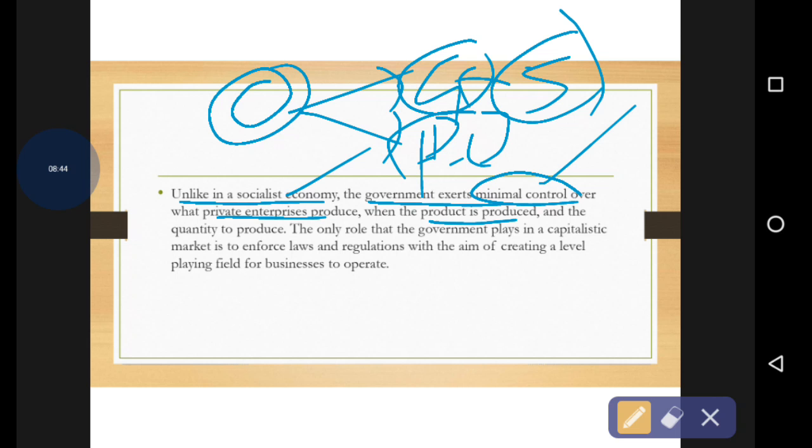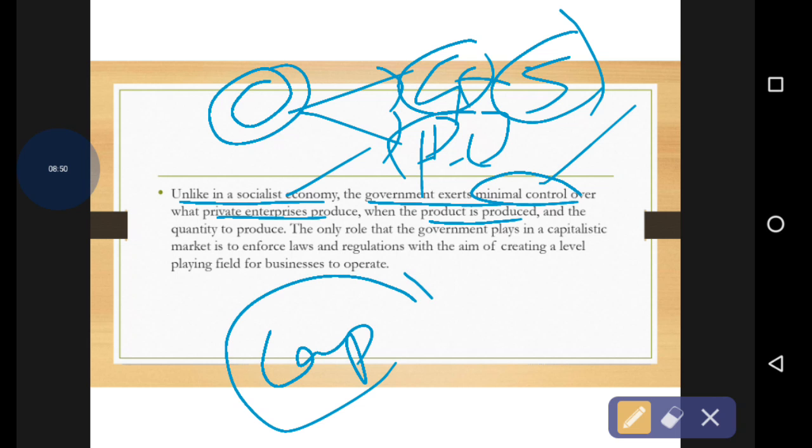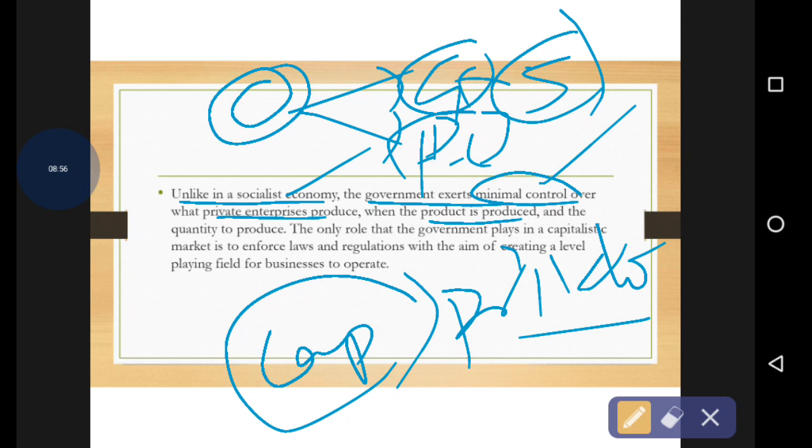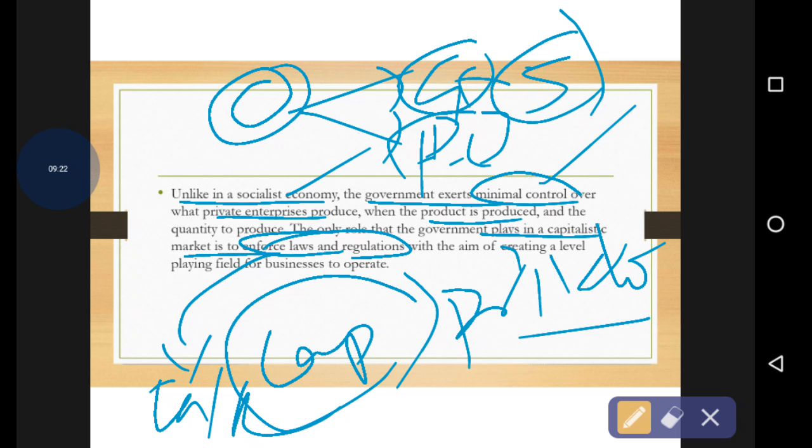But when the product is produced, in the capitalist society they don't have that much control over the private enterprises. There is only a little amount of regulations and rules, etc. That's why they don't have many restrictions to produce their goods and sell their goods in the market and gain profit making techniques. So the only role of the government in the capitalistic market is to enforce the laws and regulations. I told you previously, in this capitalistic society, they enforce only laws and regulations. They have no need for direct control over the private parties.